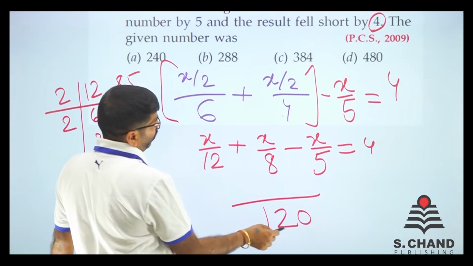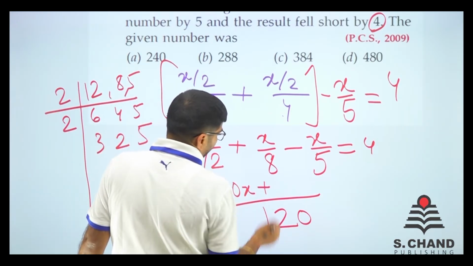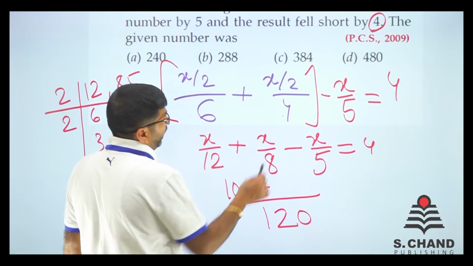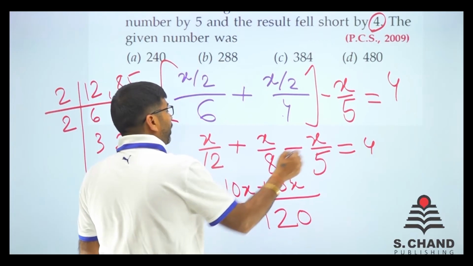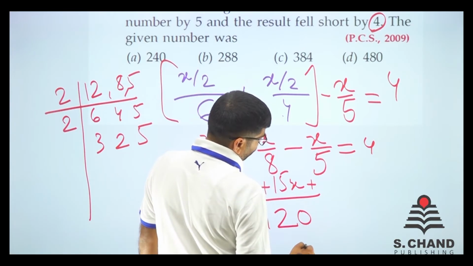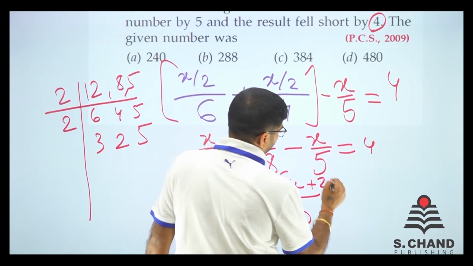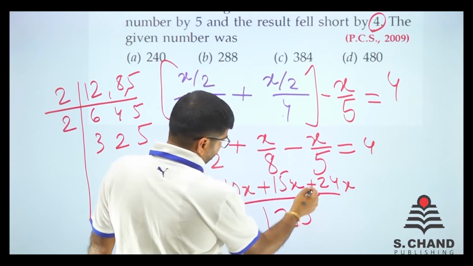When you divide 120 by 12, it comes 10. So 10x. When you divide 120 by 8, it is 15x. And 120 divided by 5, I guess, comes 24. Right? 24x. And it is minus.